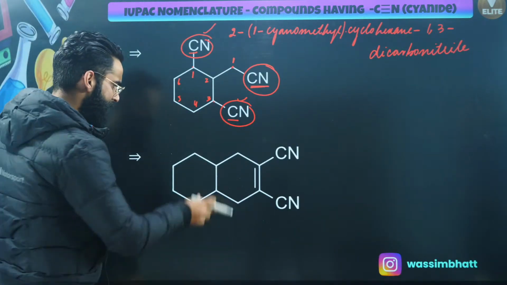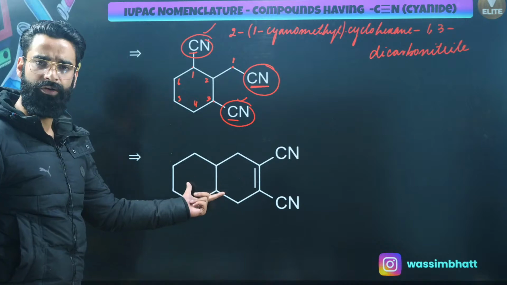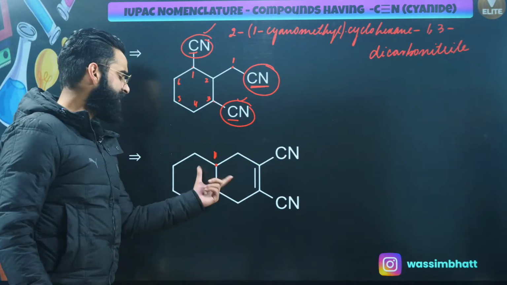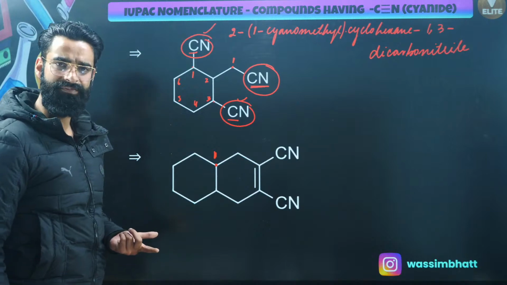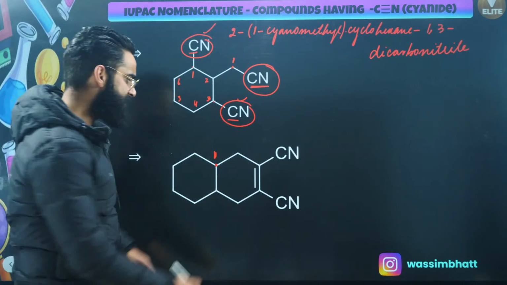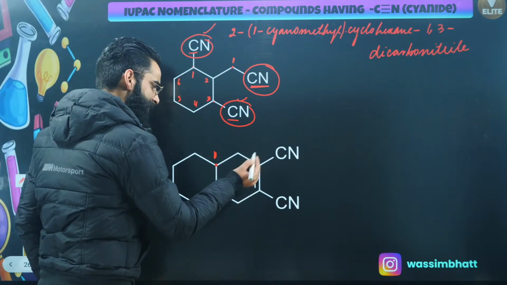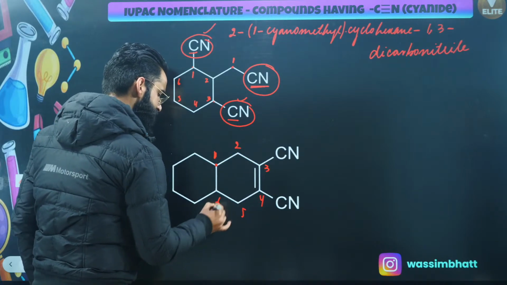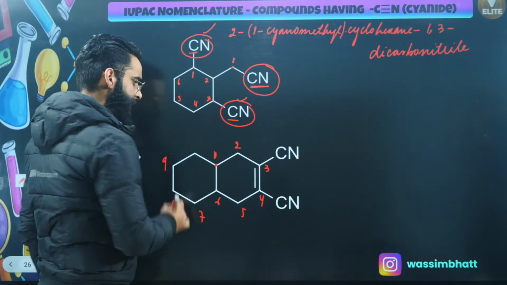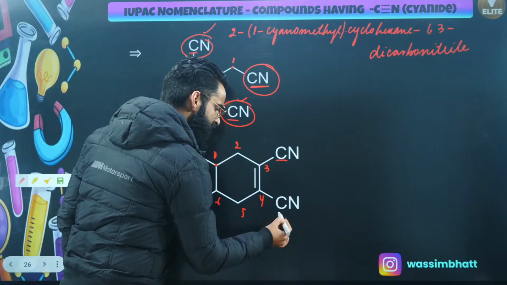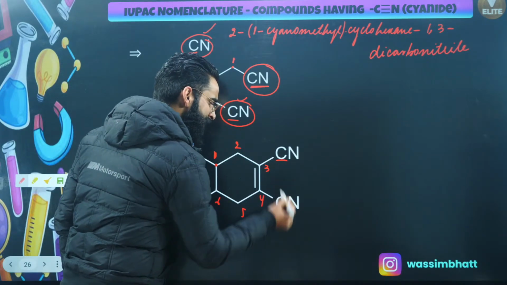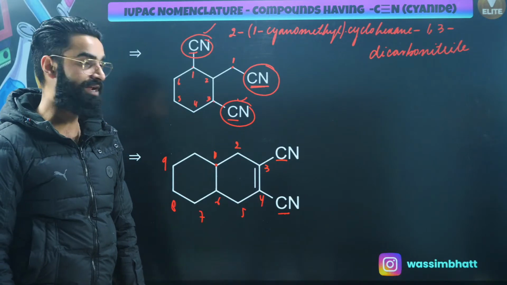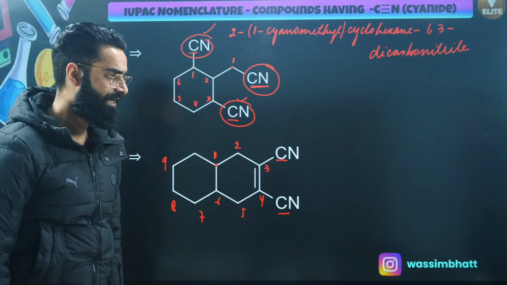Perfect, guys. Look at this particular example. This is again the bicyclo compound, right? Let me start the numbering from this bridged carbon. Now both the rings contain the same number of carbon atoms, right? This ring, the right side one, is substituted as well, so I'll be giving priority to this one. This is 1, 2, this is 3, 4, 5, 6, 7, 8, 9. The carbon of this cyanide and carbon of this cyanide are not the part of the main chain. If they are not the part of the main chain, the suffix used is to be what? Carbonitrile, right? Not just the nitrile.